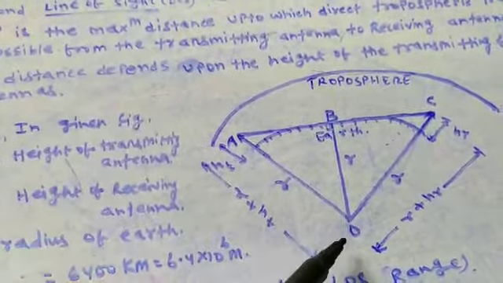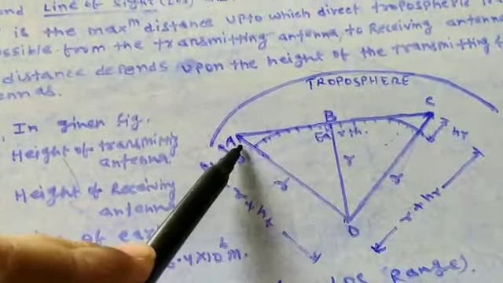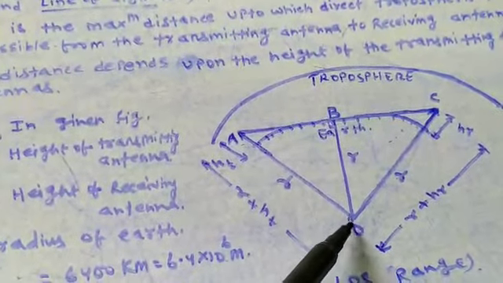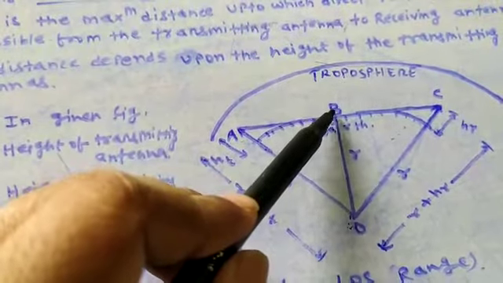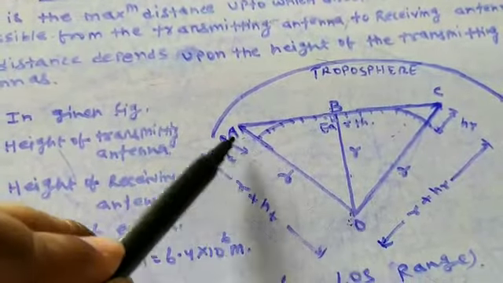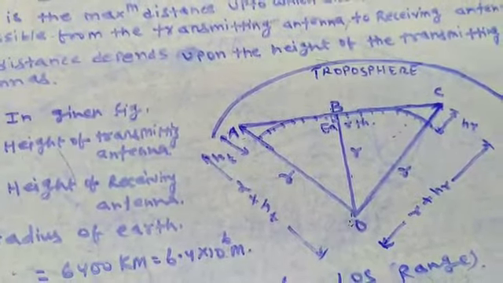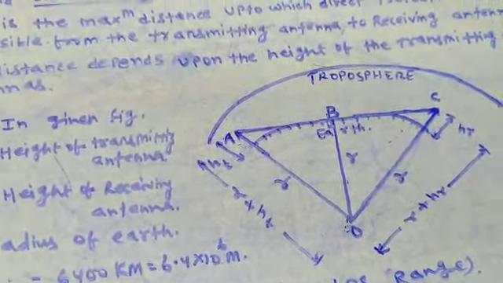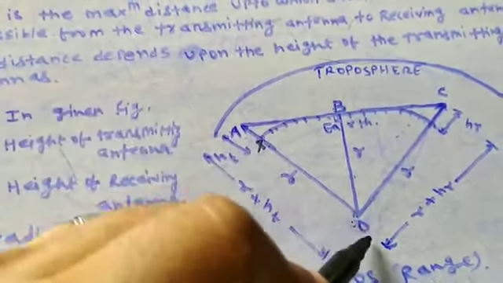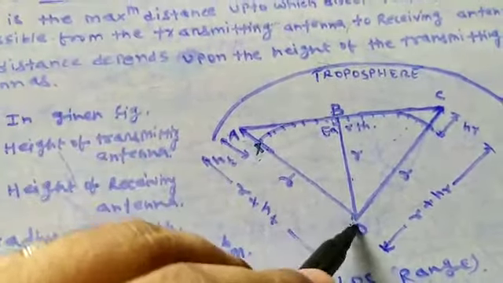This is the curvature of the Earth, and this is O, the center of the Earth. You have to consider the center of the Earth. From the center of the Earth to this point B, OB will be the radius of the Earth. In a similar fashion, suppose here X; O to X will be R, the radius of the Earth.